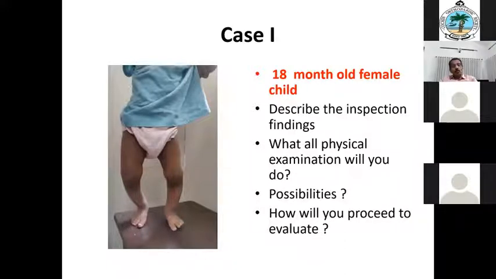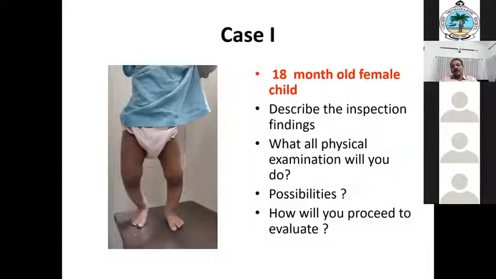When there is a deformity around the knee joint, how do you know whether the deformity is because of the distal femur or the proximal tibia? Any clinical test? Anybody? We will flex the knee and see if the deformity is getting corrected or not. Yes, you flex the knee joint and see whether the deformity is correcting. Suppose the deformity is correcting, what is your inference? A distal femoral deformity.